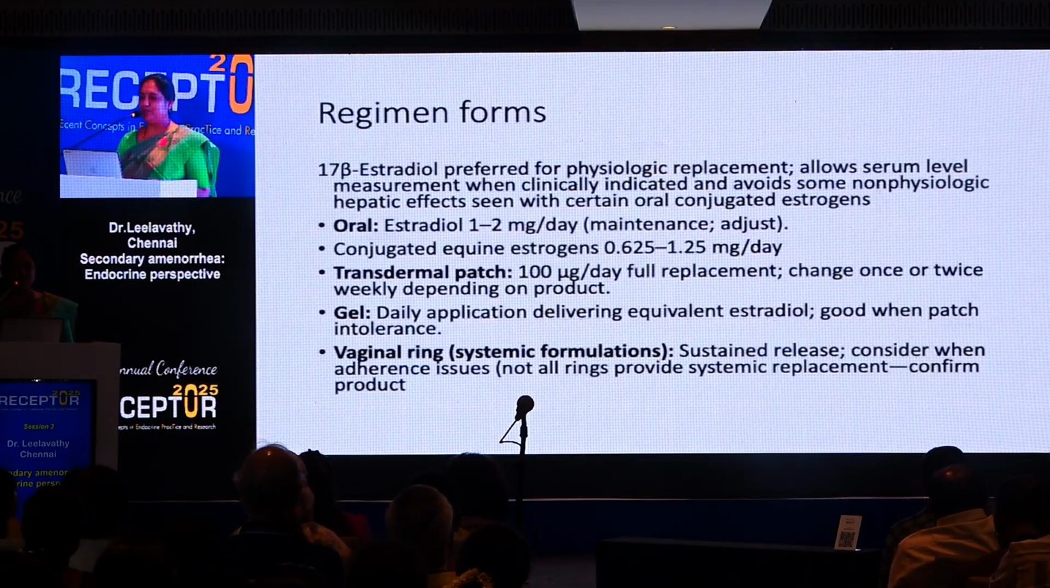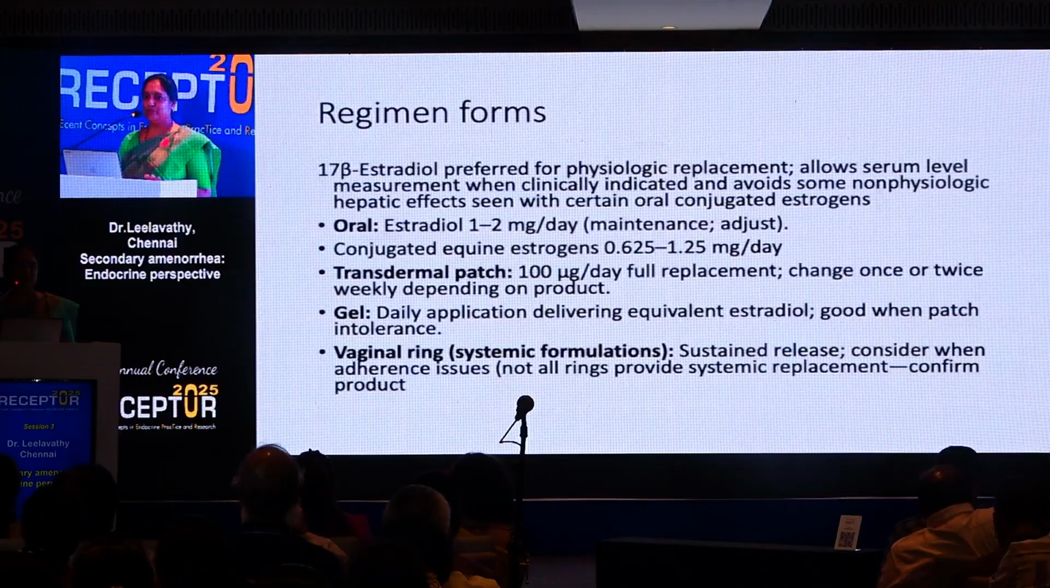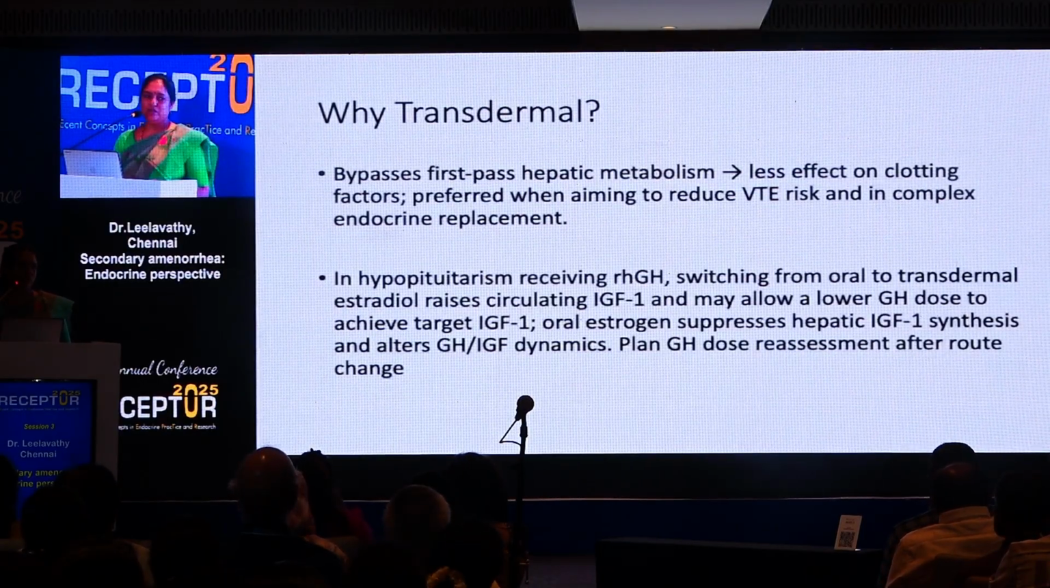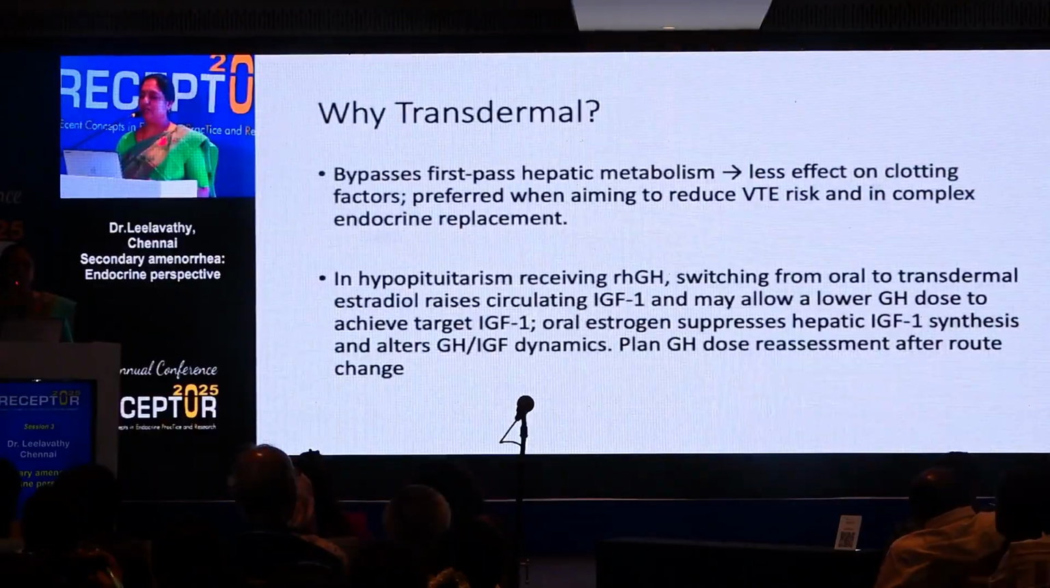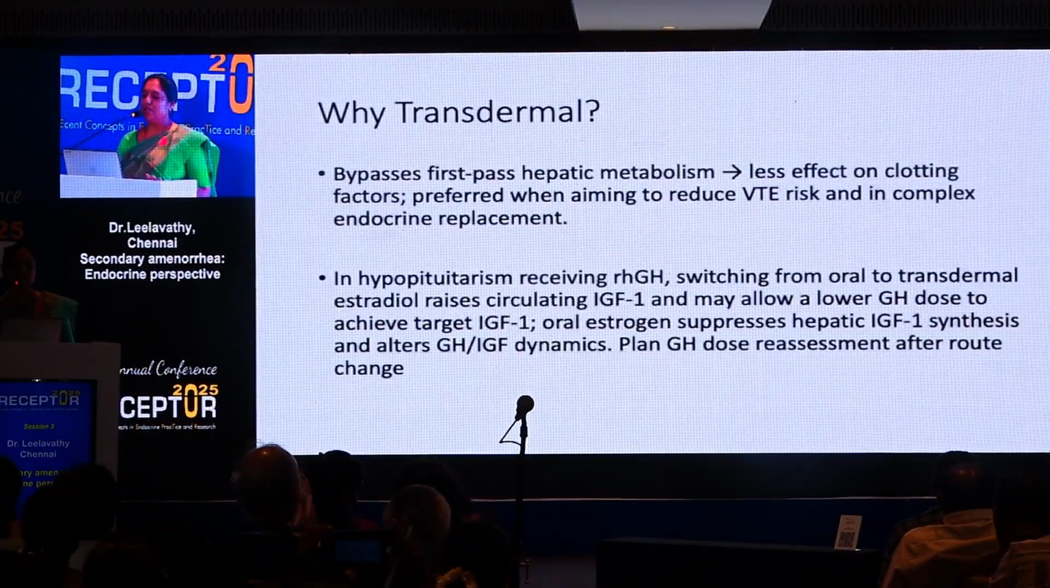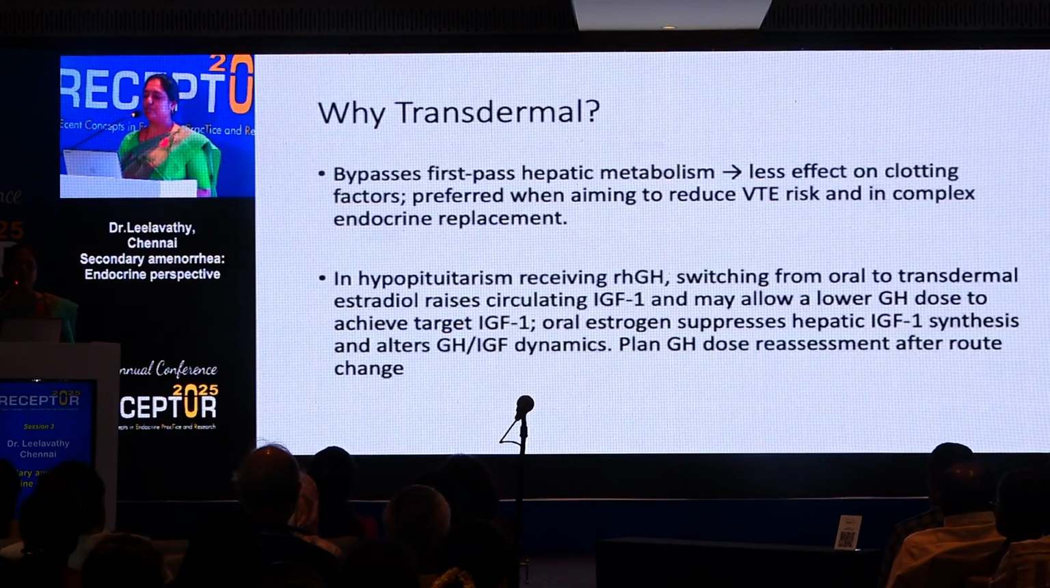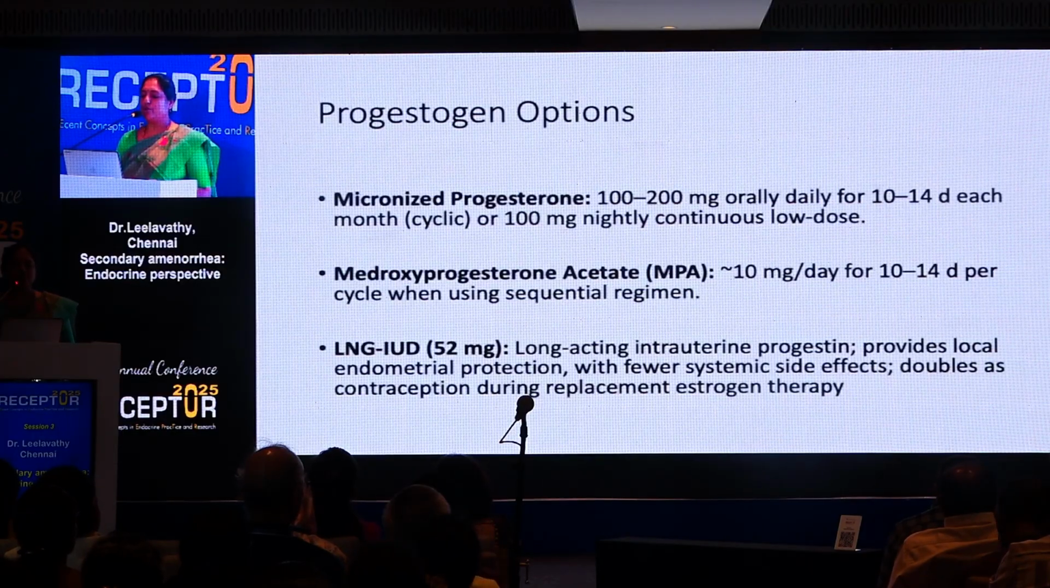Transdermal patch is available, but we are not using it due to the tropical climate and availability. There are gels and vaginal rings available. So why do we think about transdermal? It bypasses first pass metabolism and reduces the risk of VTE. In hypopituitarism, when growth hormone therapy is also given, switching from oral estrogen to transdermal actually lowers the growth hormone dosage, because oral estrogen increases the level of IGF-1 binding. Progesterone option is micronized progesterone, which is a natural progesterone, 100 to 200 milligrams.